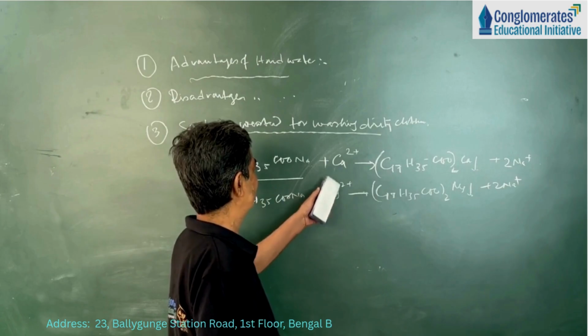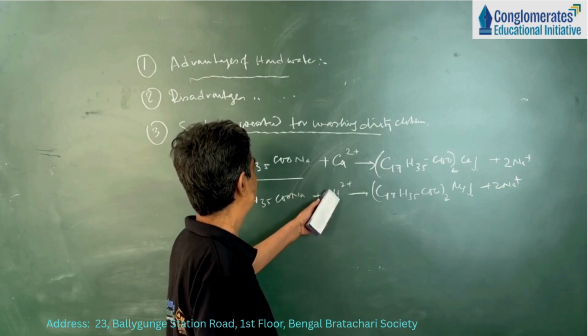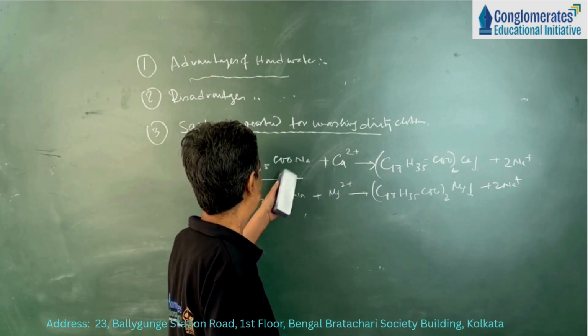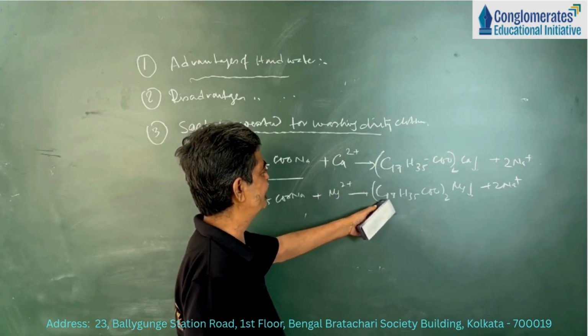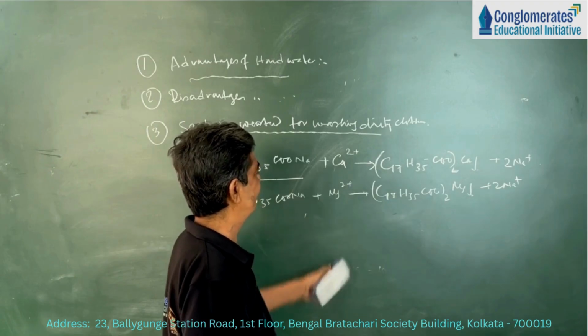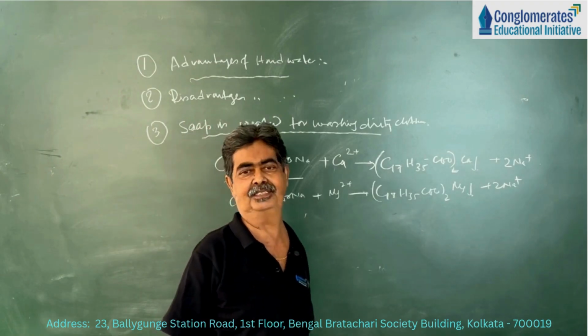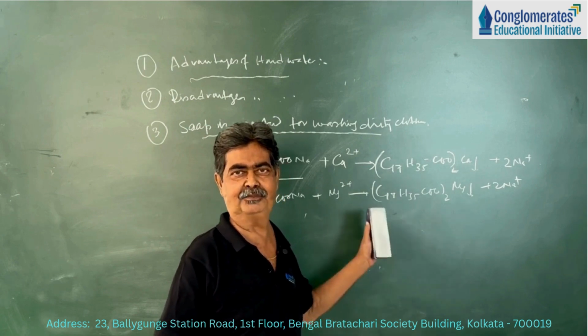So first, calcium and magnesium, which are responsible for the hardness of water, are removed by the soap, sodium stearate. Calcium stearate and magnesium stearate are deposited, removing calcium and magnesium from the hard water. So hardness is removed, water becomes soft.